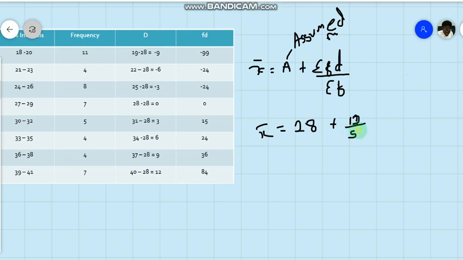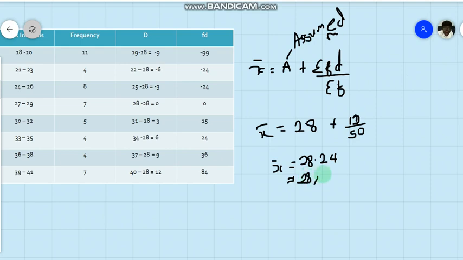When you divide 12 by 50, you get 0.24. So the mean should be 28.24, which is very close to what we had before, I think 28.44. Like I said, it's approximately 28.